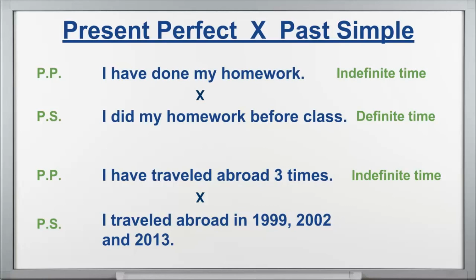The time is not specific. I have traveled abroad 3 times. You know it's 3 times in the past, but you don't know exactly when, okay? Now, in the past simple, when I say I traveled abroad in 1999, 2002, and 2013, it's a definite time. It's a specific time in the past. That's why it's past simple.